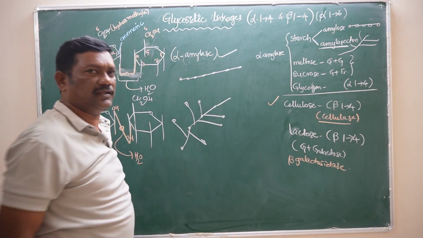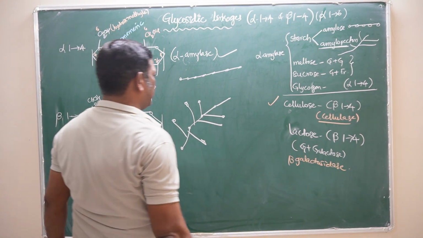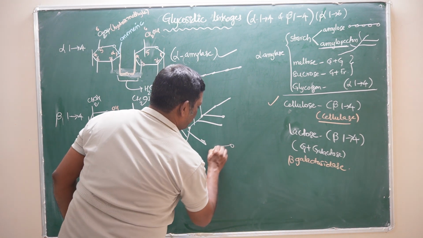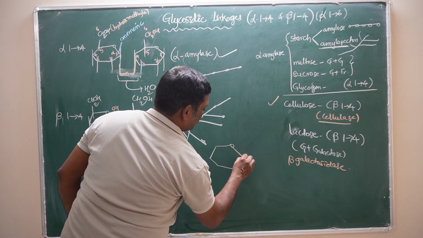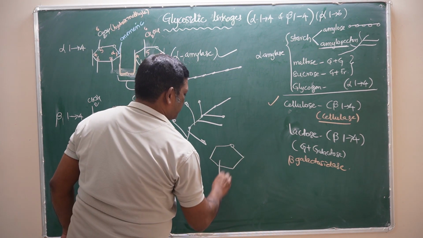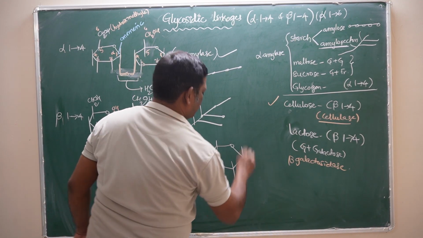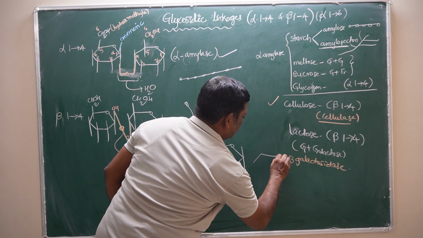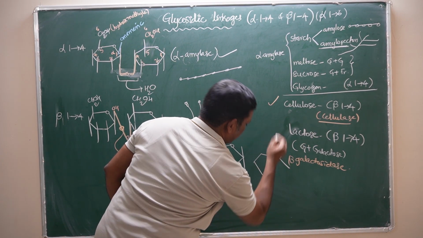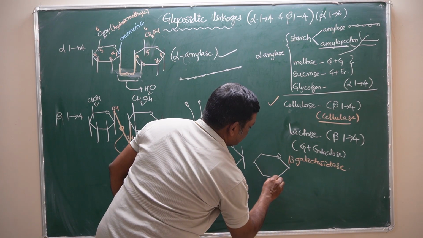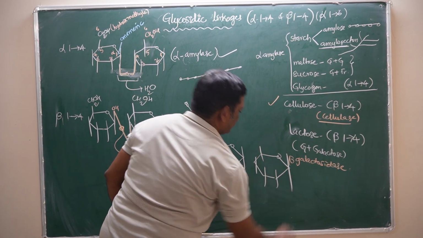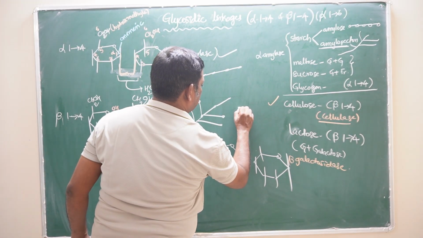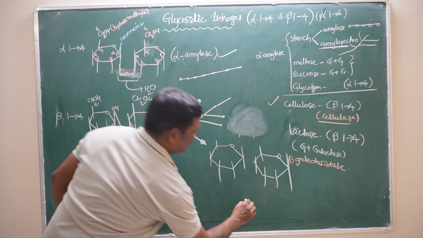So many chains we can see. So in the structure of amylopectin, we will see a glucose molecule, a hexose sugar, another glucose molecule, and the same for a branch, for example this one branch.